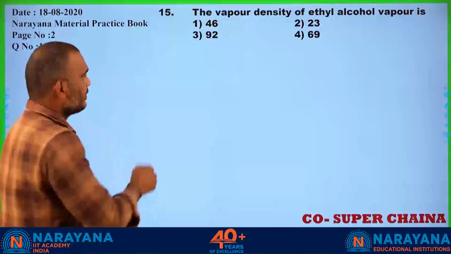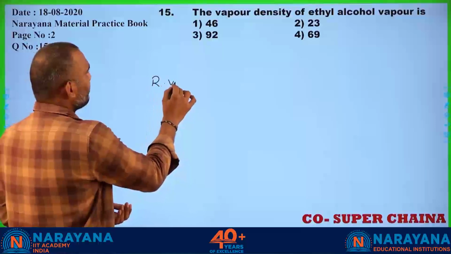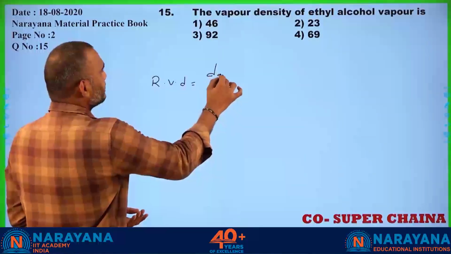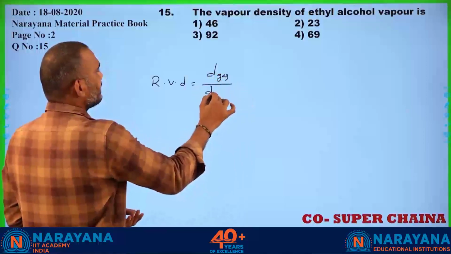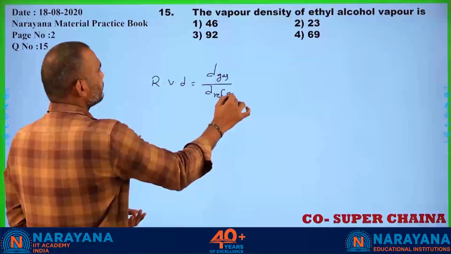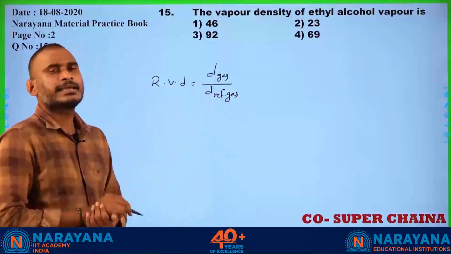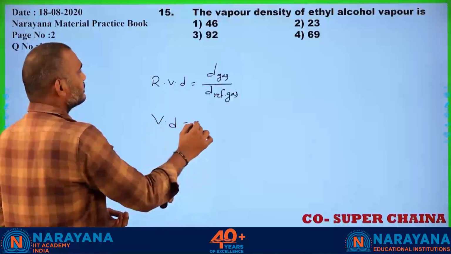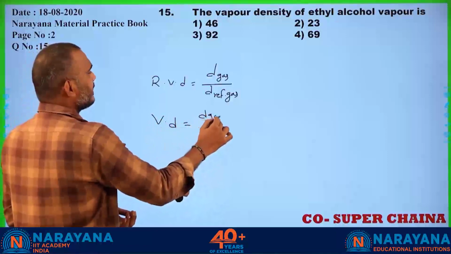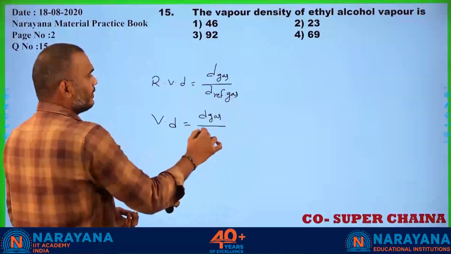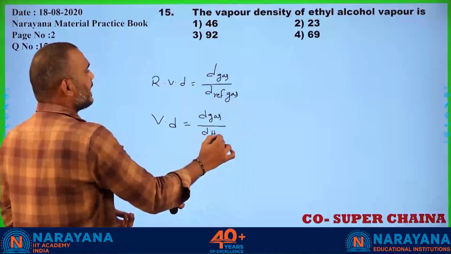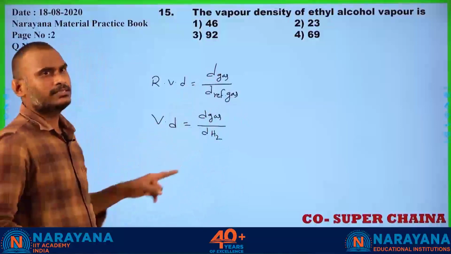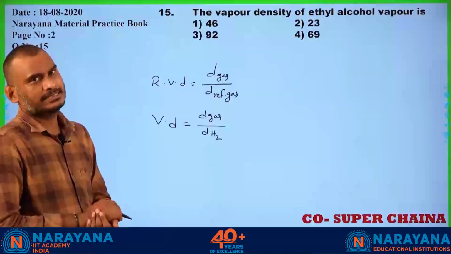Generally, relative vapor density, that is the density of a gas by the density of any reference gas, you call as relative vapor density. What is vapor density? That is the density of a gas by the density of hydrogen gas. If the reference gas is hydrogen gas, then that is called vapor density.